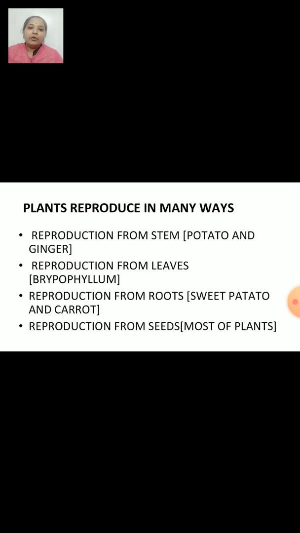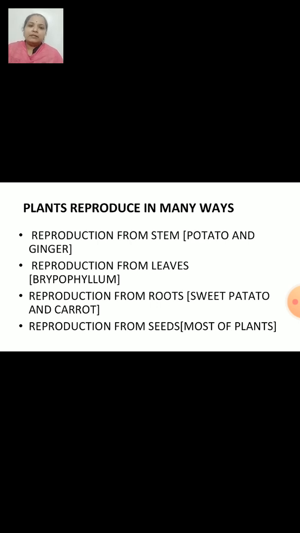They can reproduce through stems, like potato and ginger. The plant called bryophyllum can reproduce through the leaf. Yes, you heard it right. The bryophyllum plant reproduces through the leaf.